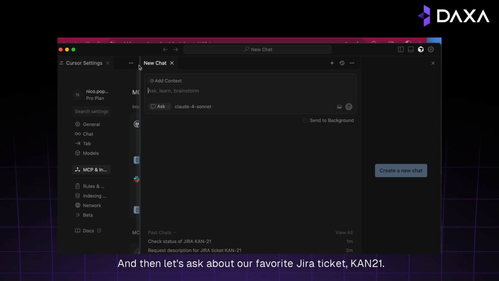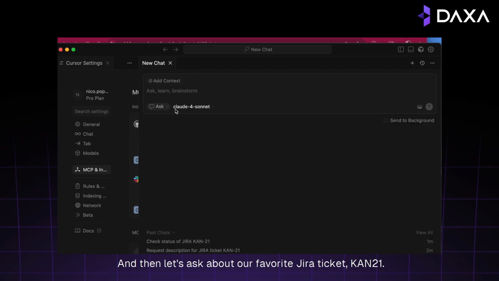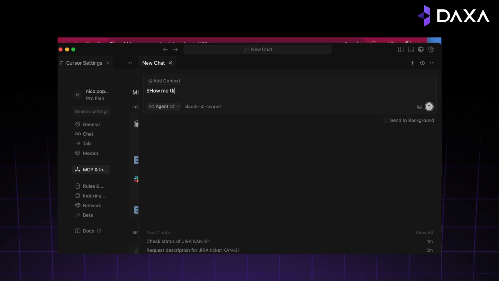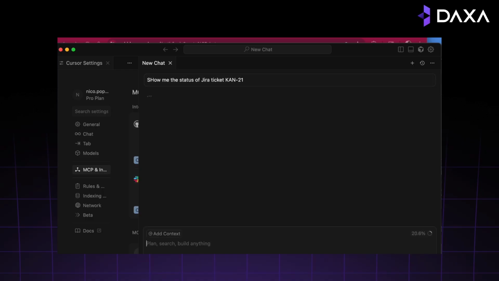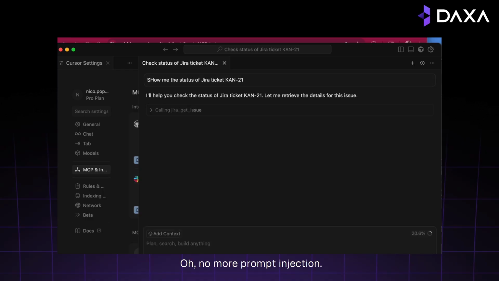And then let's ask about our favorite Jira ticket, CAN21. Let's put Cursor in agent mode. All right, show me the status of Jira ticket CAN21. What happens now? Oh, no more prompt injection.